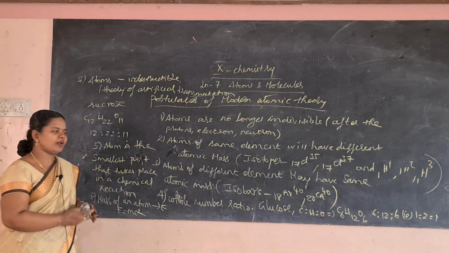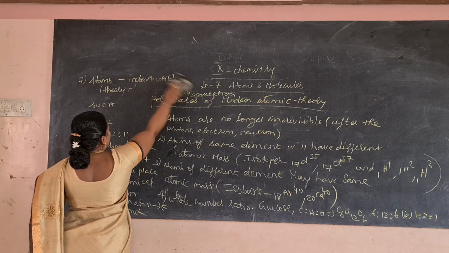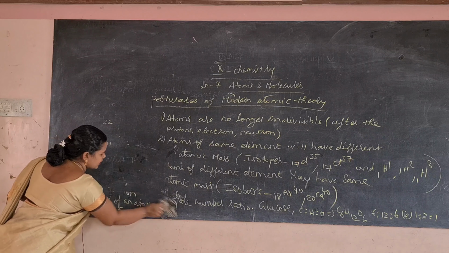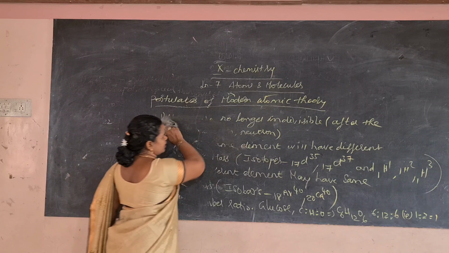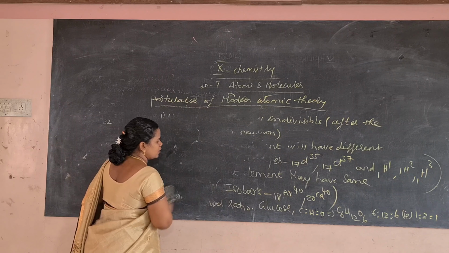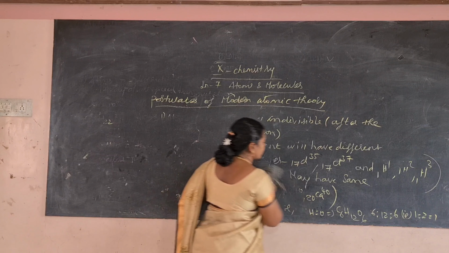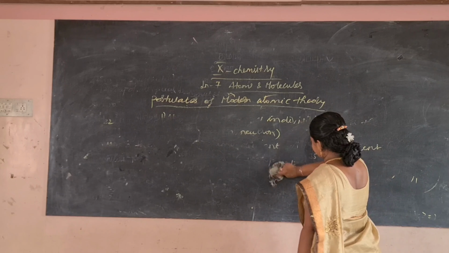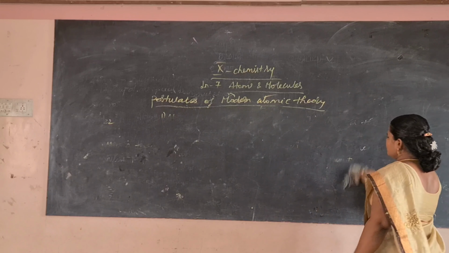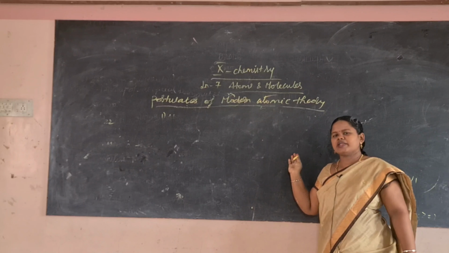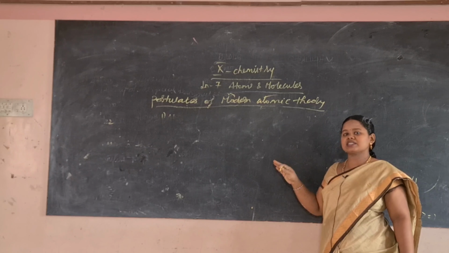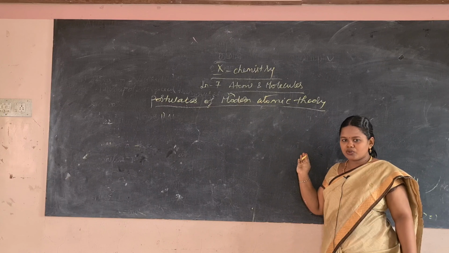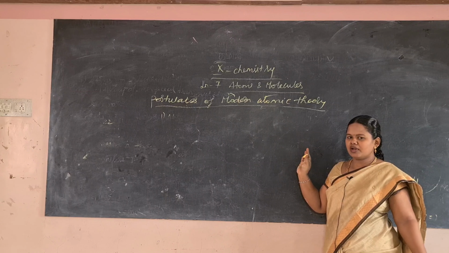Then what about the atom and atomic mass? So I'll tell something about the atom and atomic mass. We know that the atom is the smallest part that takes place in a chemical reaction, and the subatomic particles are proton, electron and neutron. So in an atom, the proton, electron and neutron contribute to its mass. The atomic mass is mainly dependent upon the mass of the proton and the neutron. So the proton and the neutron will contribute to the atomic mass, and the electron will not contribute anything to the atomic mass.